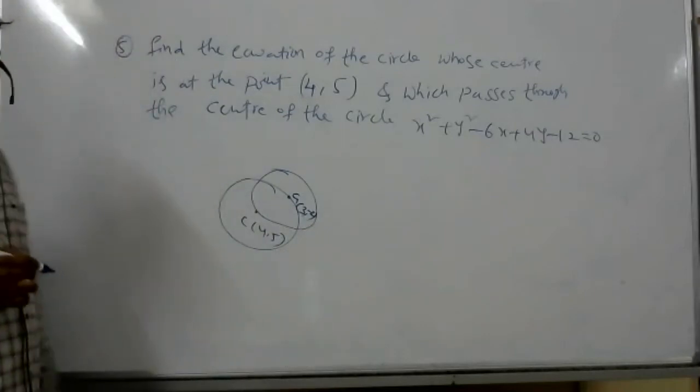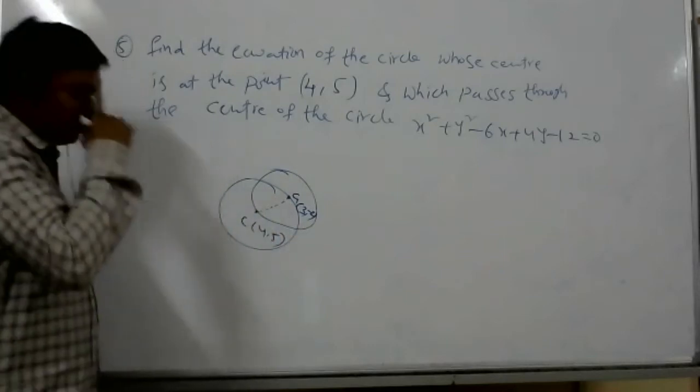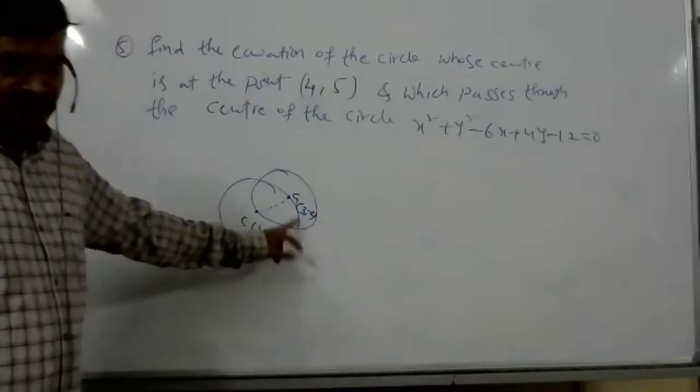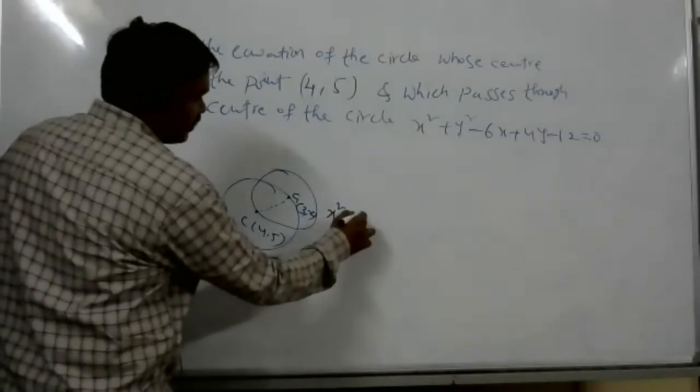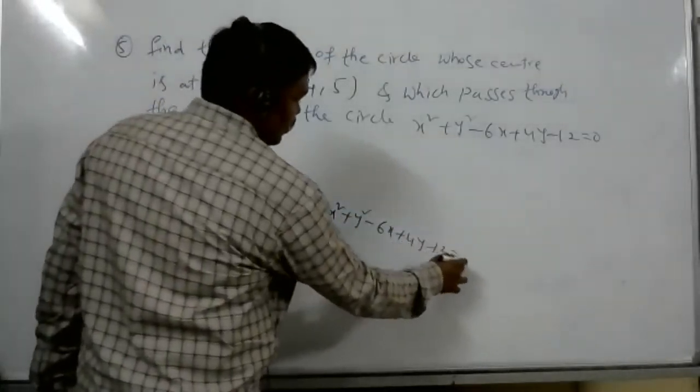How did you get the center of the other circle? The equation is given: x square plus y square minus 6x plus 4y minus 12 is equal to 0.